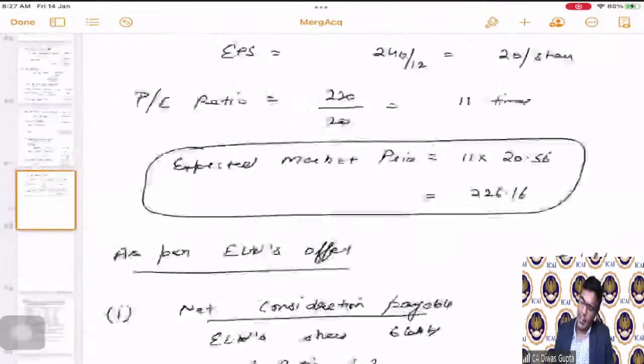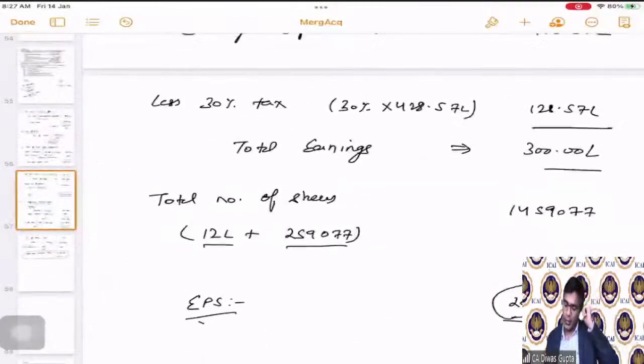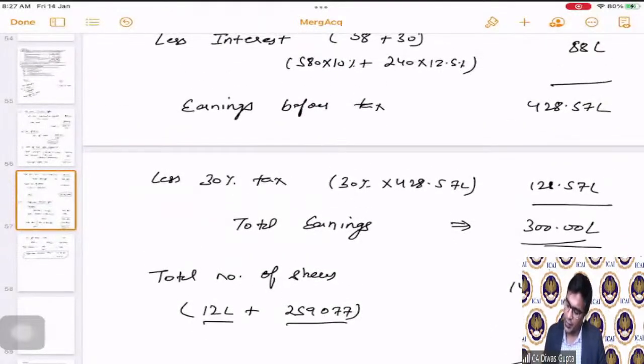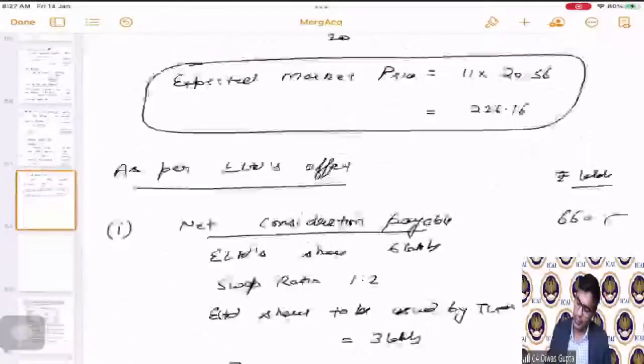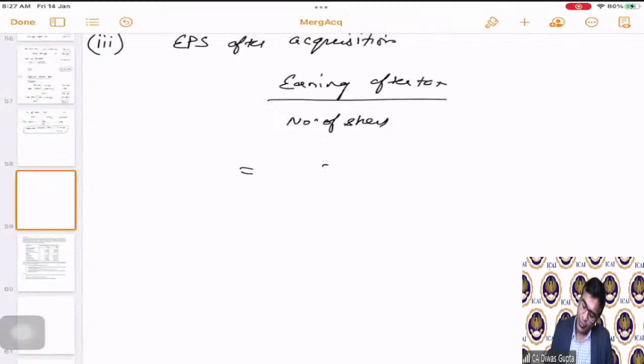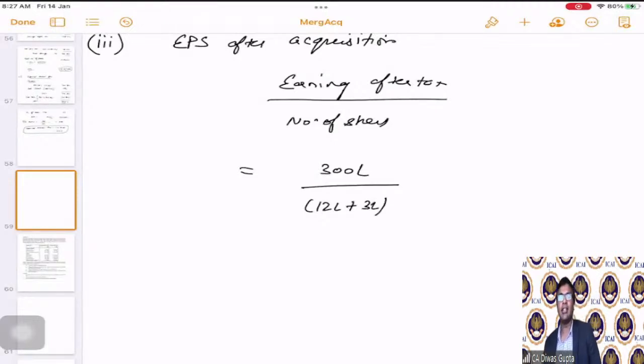What is the earnings after tax? In the T Limited's calculation, we have calculated the total earnings, which is 300 lakhs, correct? So if I put 300 lakhs here and the total number of shares, 12 lakhs plus 3 lakhs. 3 lakhs is the new issue and 12 lakhs is the existing shares.